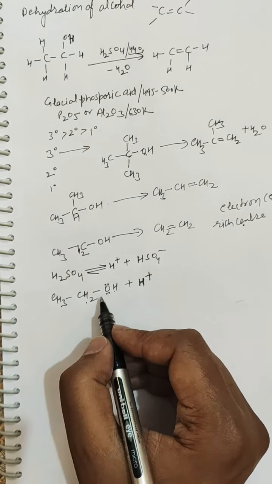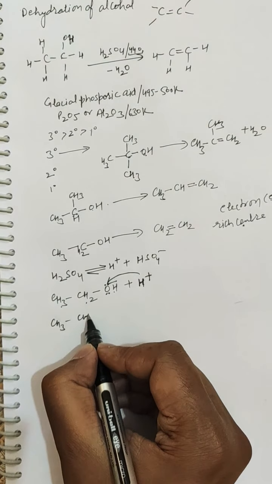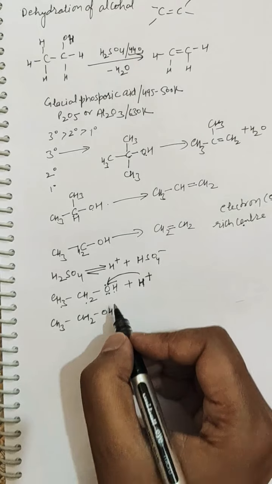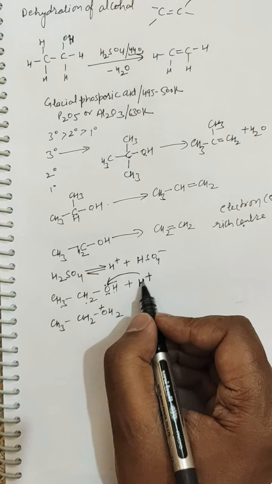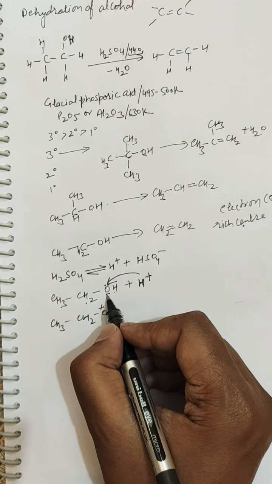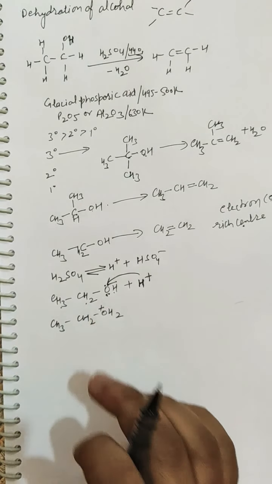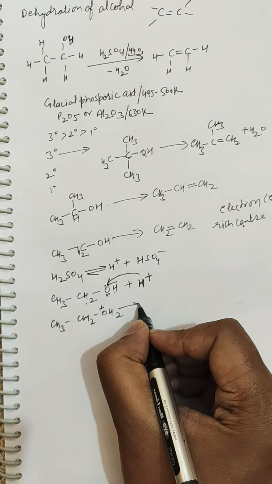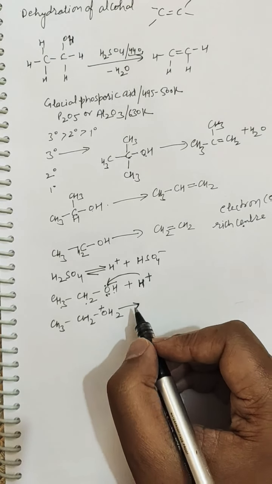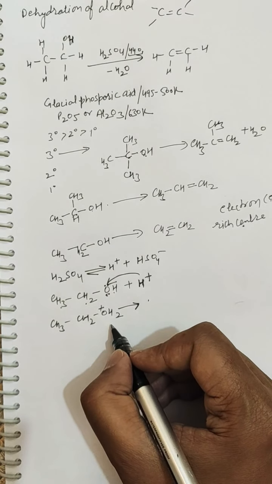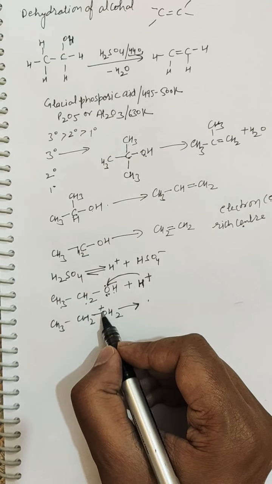After going to this electron rich center, it will result in the protonation of alcohol. Protonation means addition of a proton. So there will be a positive charge on oxygen, because this proton took an electron pair from oxygen, either of these two pairs, and forms a bond, which results in electron deficiency on the oxygen. Further, after this protonation there is a loss of a molecule of water.